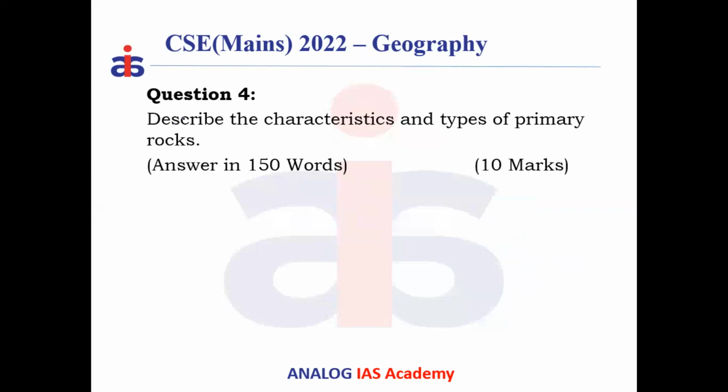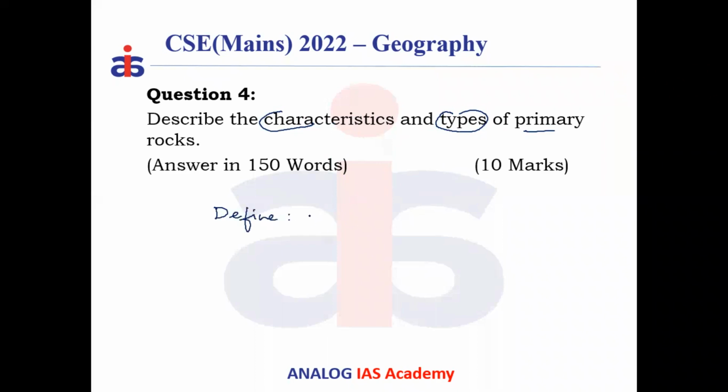Question number 4 of GS1 says: describe the characteristics and the types of primary rocks. So what is the demand of this? What are primary rocks? What are different types of primary rocks? What are the characteristics of this? So when you are doing the answer frame for this, first define the primary rocks.